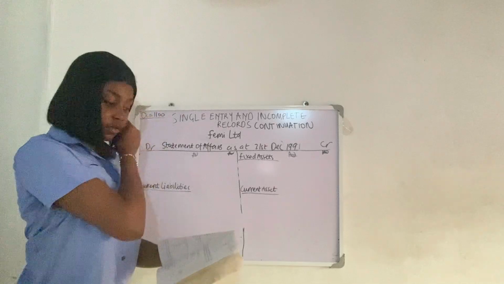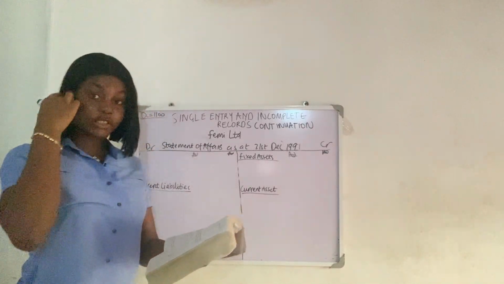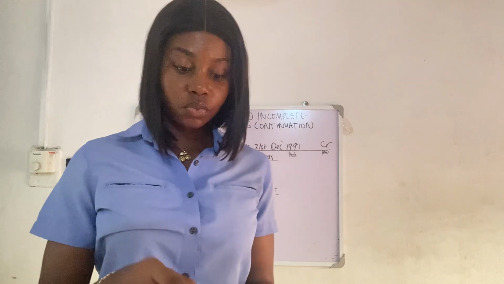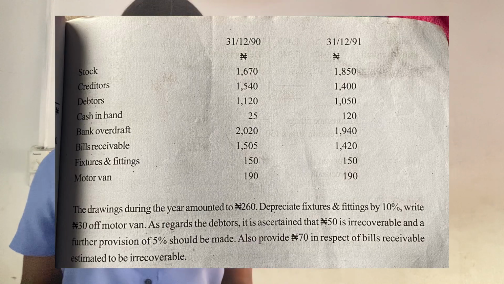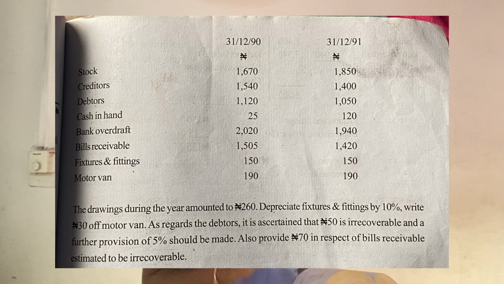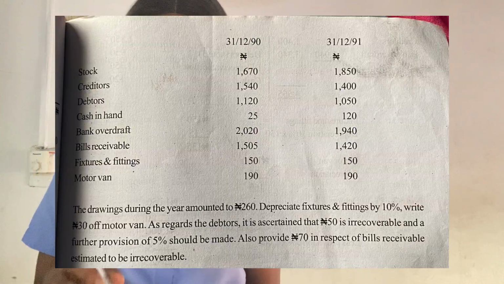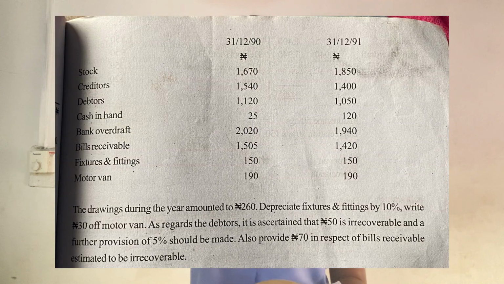Now, statement of affairs as at 31st of December 1991. Now our focus will be on the right-hand side, those balances, that is 31/12/91. Before, we were looking at 31/12/90. Now we're on 31/12/91.